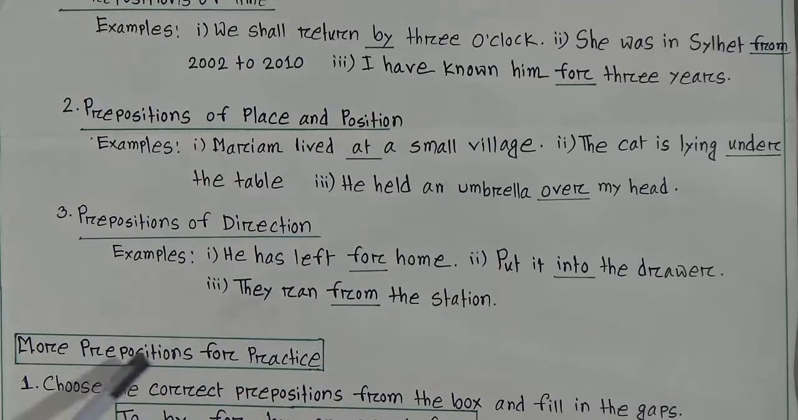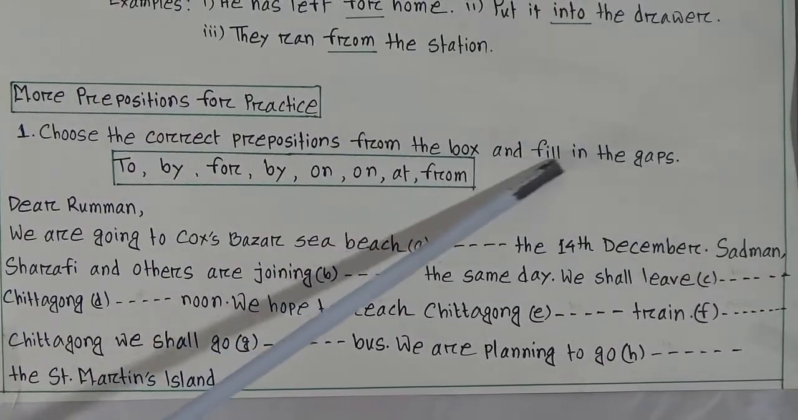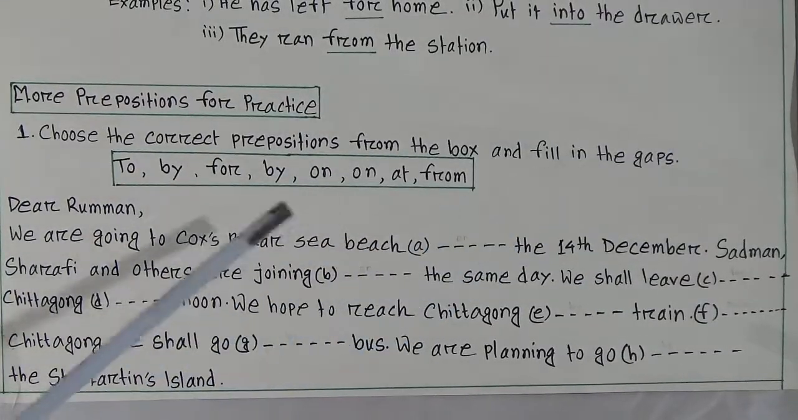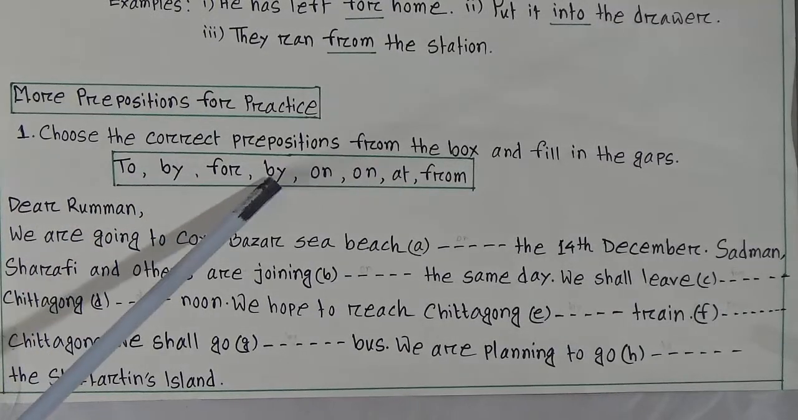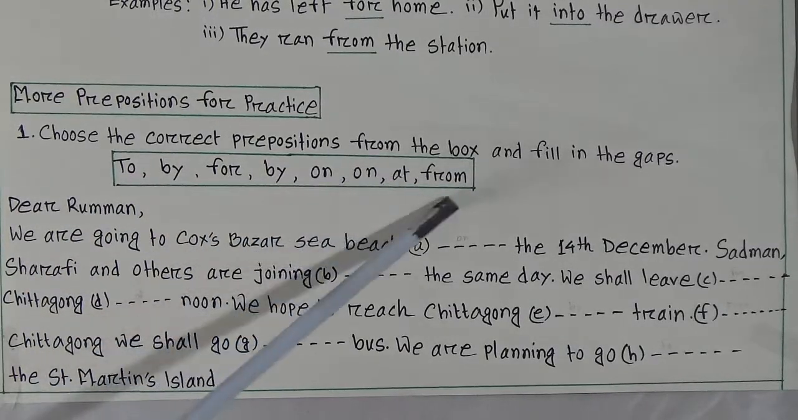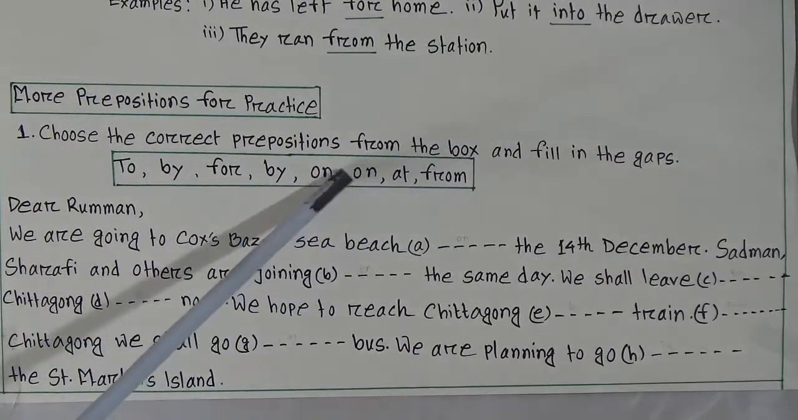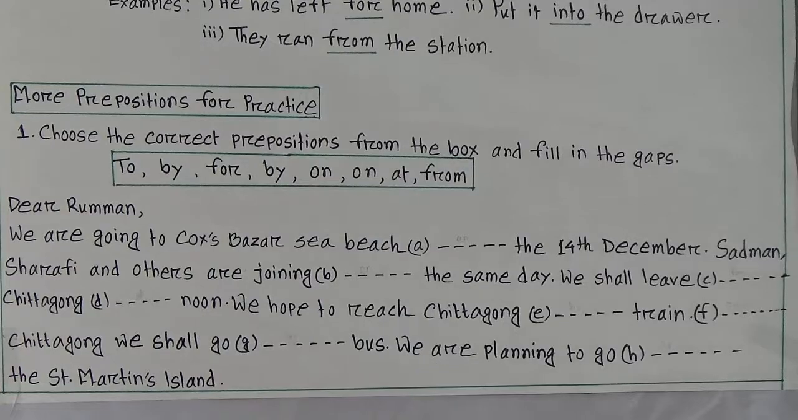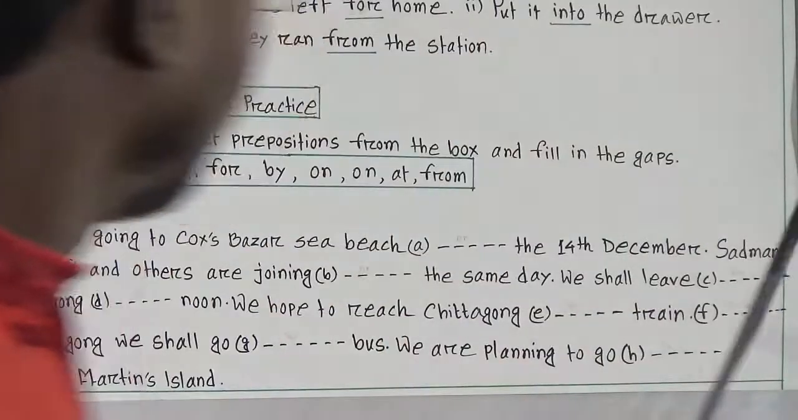Now, we will go to more prepositions for practice. Look, choose the correct preposition from the box and fill in the gaps. Look at the options here: to, by, for, on, at, from. With these options we will fill in the blanks here.